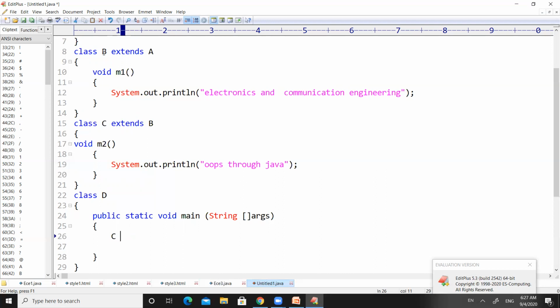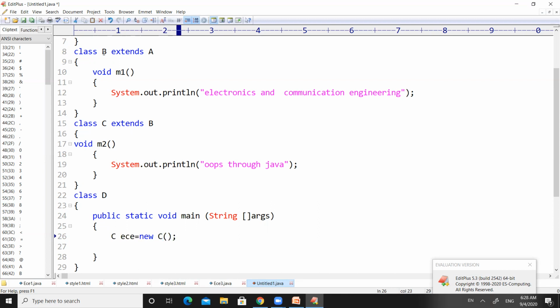Or else you can have your branch name as an object name, right? C space EC equal to, use the new keyword. The new keyword is mandatory in order to create an object in Java. New class name. Our class name is C, right?